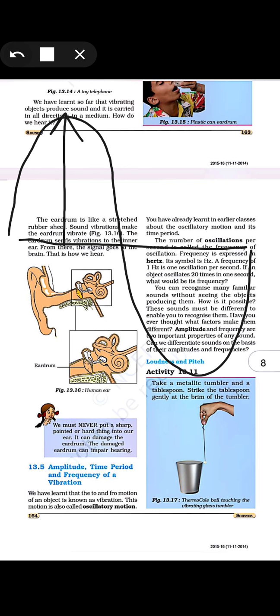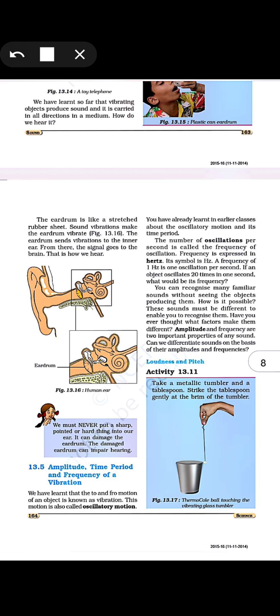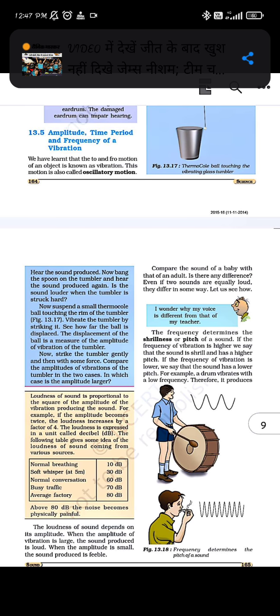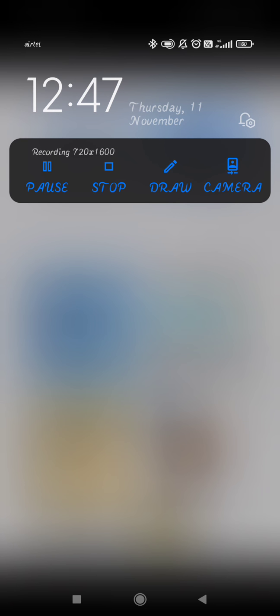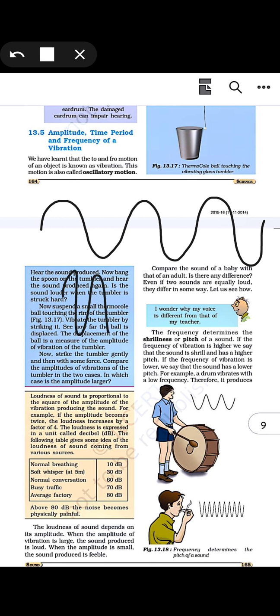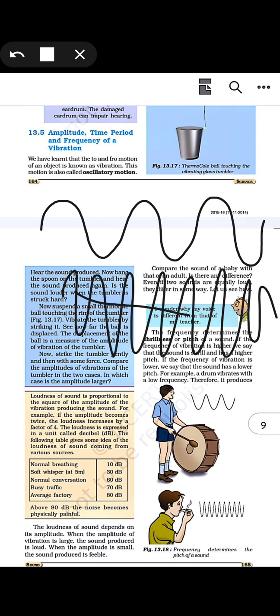So the amplitude is the maximum displacement done by the wave. So frequency, time period and amplitude, we have seen here, right? Amplitude means the height of the wave travelled by a single wave. See here, these figures are showing you the amplitude and the frequencies. This wave is continuously traveling. If we talk about the frequency, we know how many waves travel in 1 second. The highest frequency will be of this wave, while this one has fewer waves traveling in a second. So this is what amplitude and frequency mean.